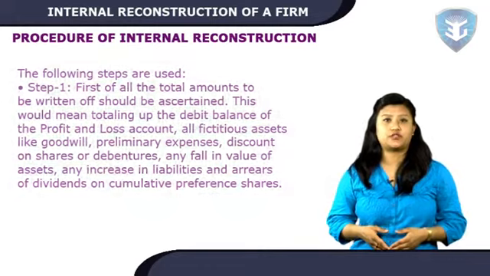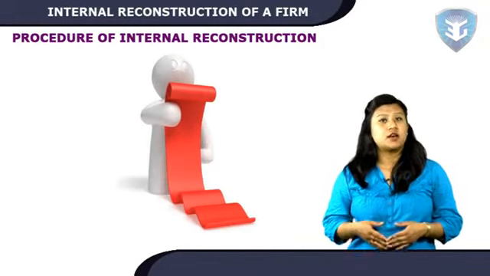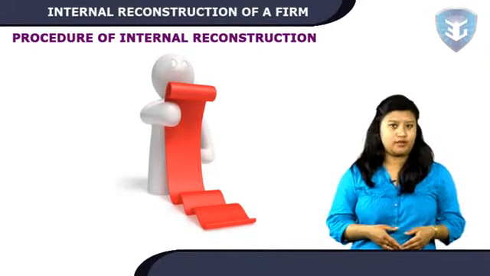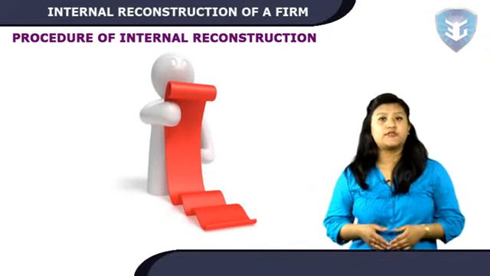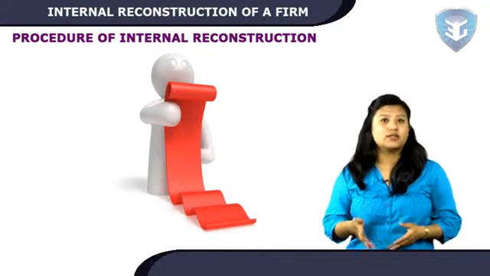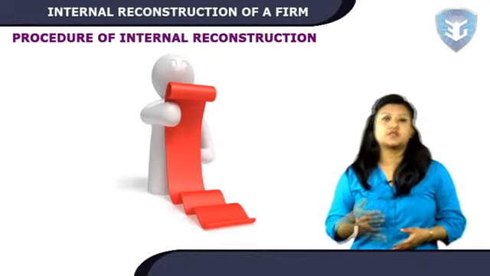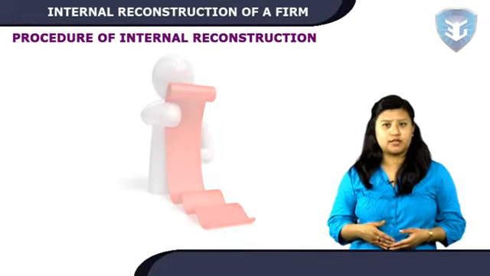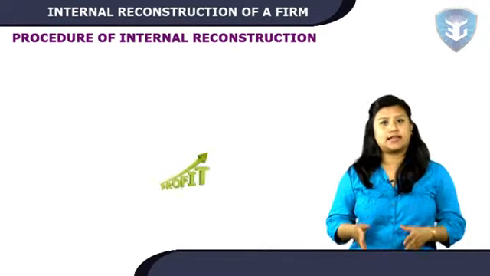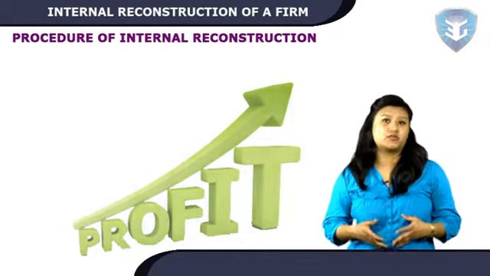on cumulative preference shares. If the value of any asset can be legitimately increased, the amount of loss would then be reduced accordingly. The other way to get at the same figure would be to add up the present value as a going concern of all the assets and deduct therefrom the amount of liabilities and also the arrears of dividend on cumulative preference shares. What is left is net assets. The share capital compared with net assets will show how much amount is to be written off.